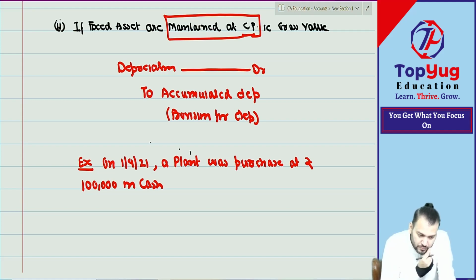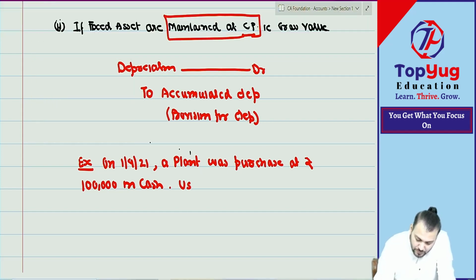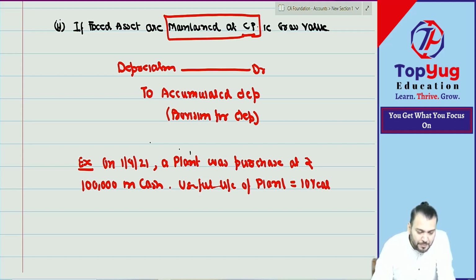Understood? Useful life, UL, means useful life, is equal to 10 years. Means it will be depreciated for how many years? 10 years.